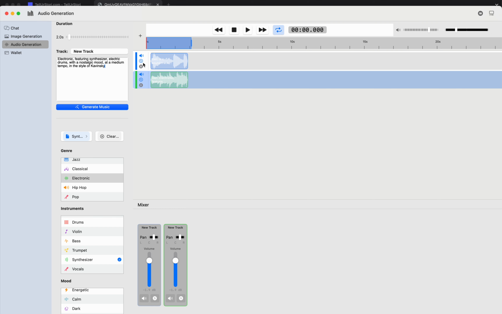I can also, using this UI element here, or down here as well, mute and solo each of these. So let's hear what the new one sounds like. So that's the one we just created.